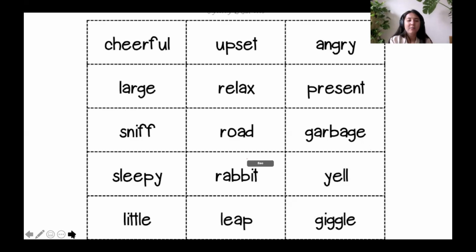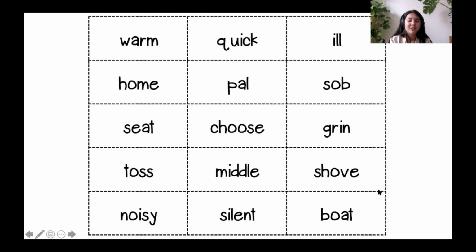Okay, guys, what I'm going to do is I'm going to swap the words. We've got some new words here, okay? So we're playing the same game. We have the words warm, quick, ill, home, pal, sob, seat, choose, grin, toss, middle, shove, noisy, silent, and boat.